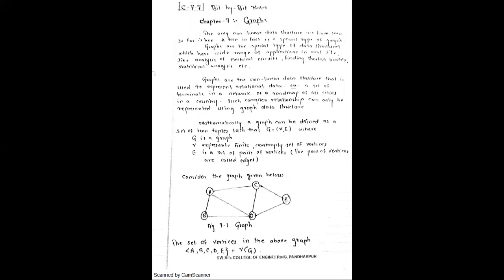If in case on the road, suppose any construction is going on, the map shows the road is under construction and you need to divert in this direction, like this. So through the map, we are getting the direction. So this is the best example of the graph data structure.